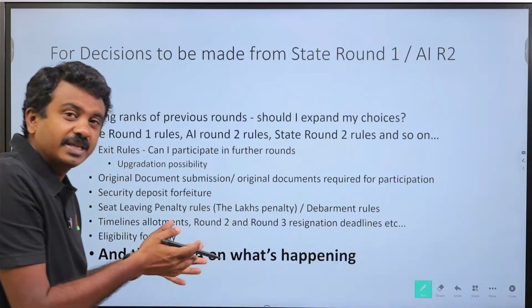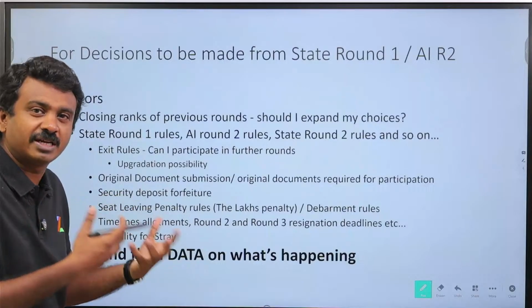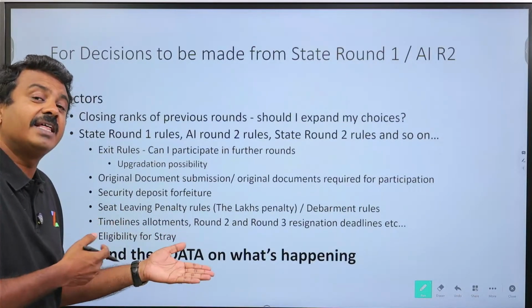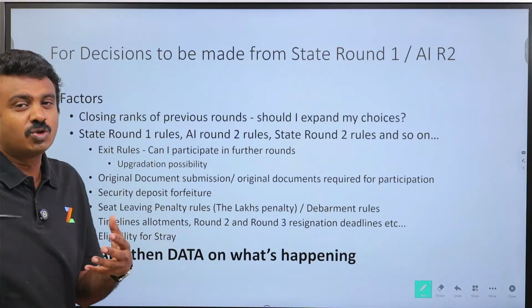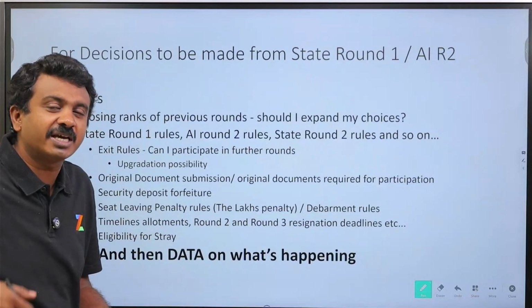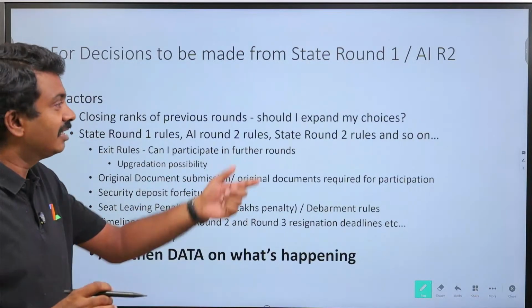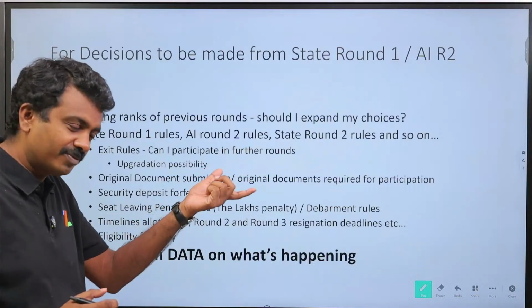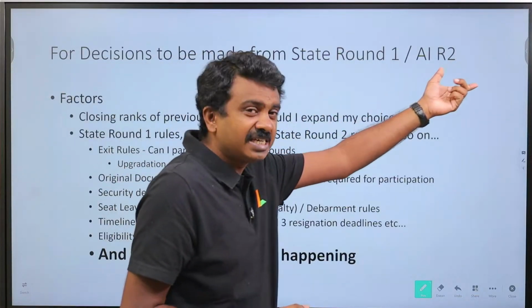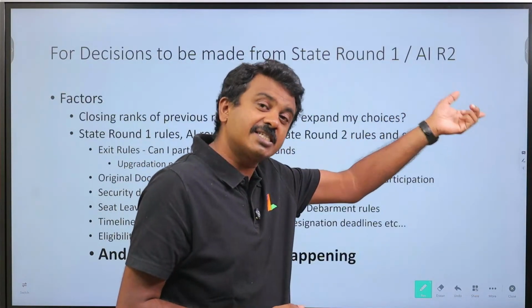Whether there is a problem or not, at least we know that a problem exists, and then I can take a decision. When there is no information, I will take a blind decision, and that may not work out, and that is a risk. Here at least we know there is a problem, so we know that we will be looking at a change in the state round 2 resignation deadlines and then move on.